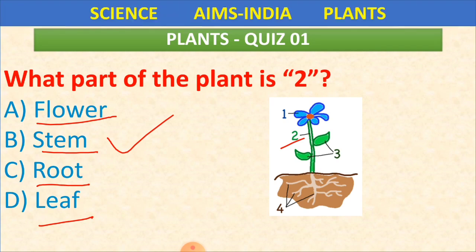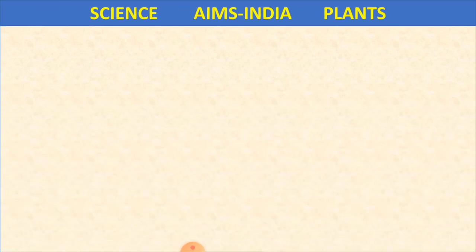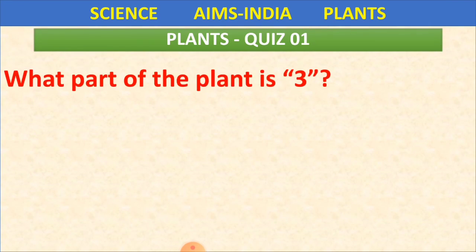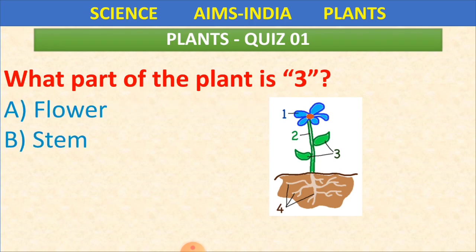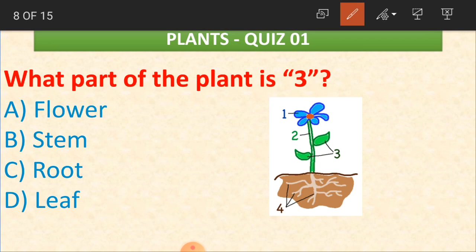Then we'll go to the third one. Clear children? We have seen the flower, we have seen the stem, and which is the next part? So we have to identify part 3 here. Is it a flower, stem, root or leaf? Green in color. Yes, this is leaf. Are you seeing here? Two leaves coming out with the help of the stem. Okay, this is leaf.